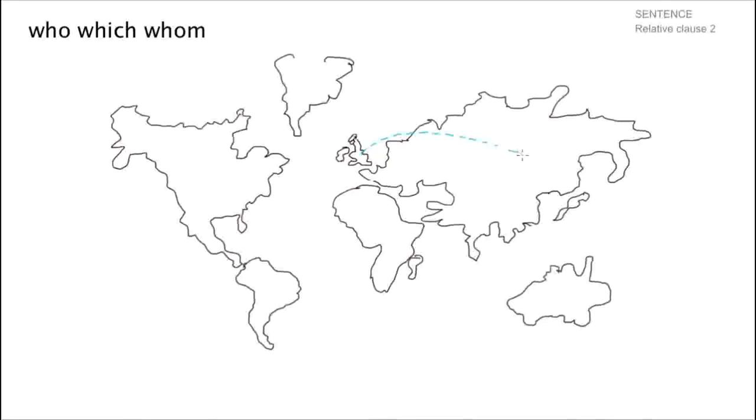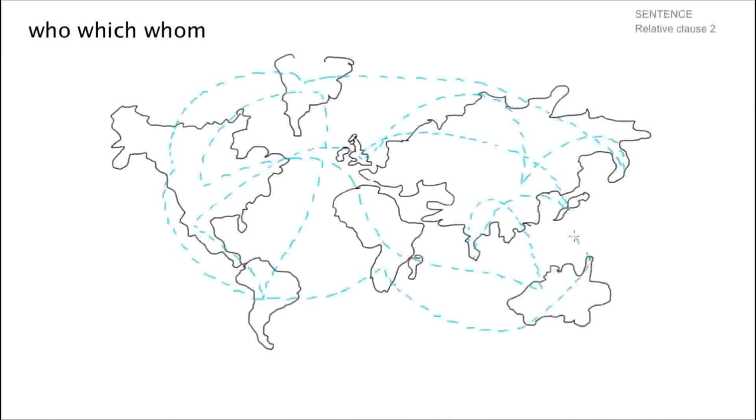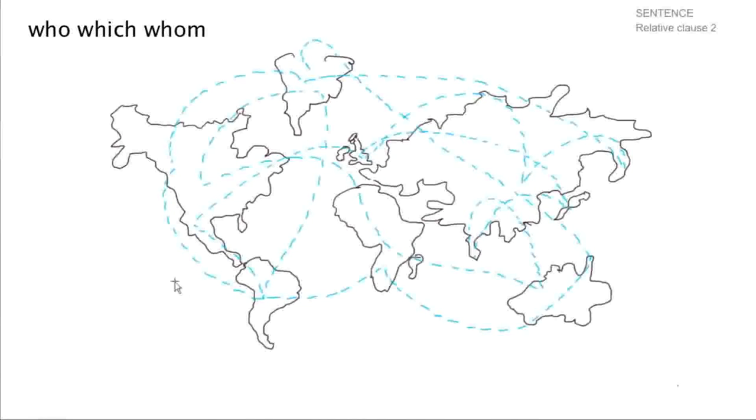There's a little dotted line going over to Japan, and then there's another one going off to, looks like India, a bit of a funny shape. And there's another one going off somewhere. I don't know where that one's going. Oh, it's going around the corner. Okay, that's going down to Australia. Now it's going across to Africa. It's going a bit faster. It's going across to America. It's going across to Greenland, down to South America and back and over, all over the place, and faster and faster and faster. And it's finished. Phew.